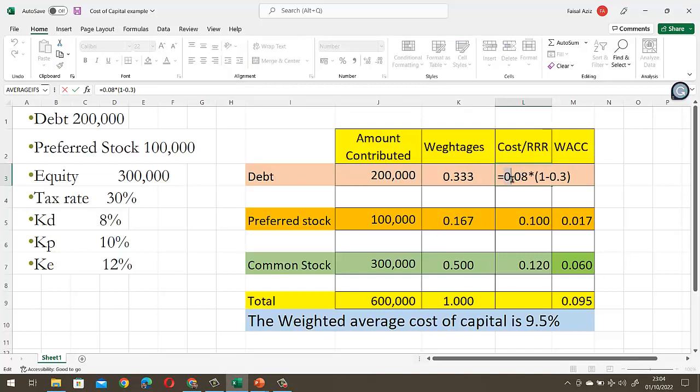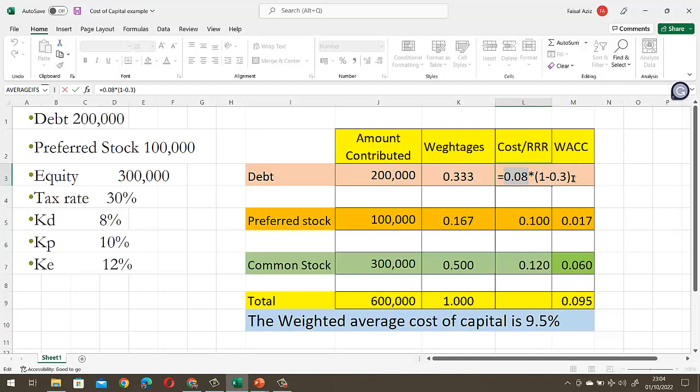You can see over here that 8% is the cost of debt into 1 minus 30%, which is the tax rate, because instead of keeping the apparent cost of debt, I will put the after tax cost of debt, because whenever a company is having debt, it will give some advantage to the company in terms of tax.